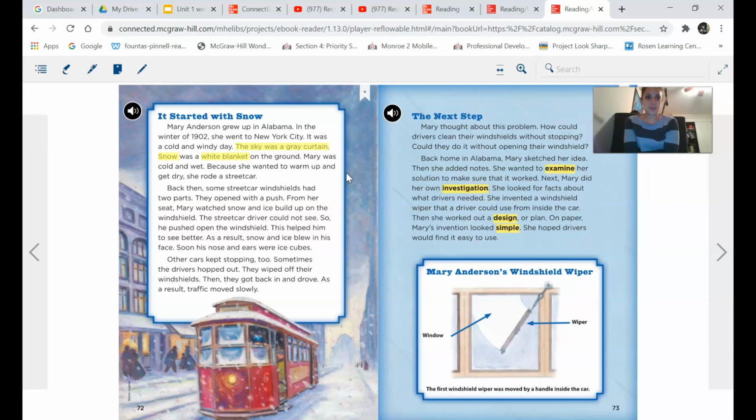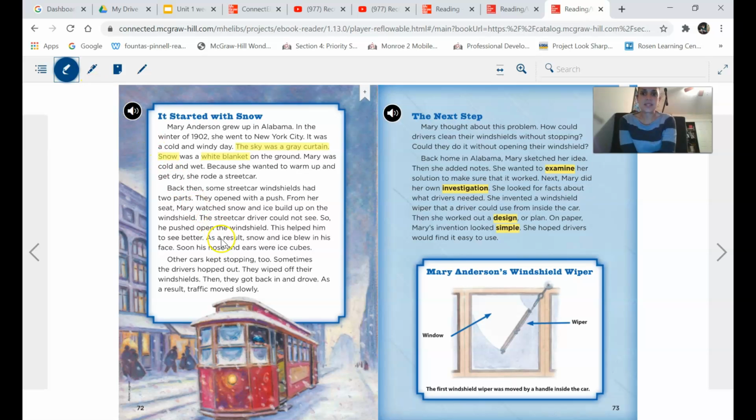Let's pause here. Again, on this Ed Puzzle, on the right-hand side of your screen, a question is going to pop up. Try and identify the metaphor on your own that's comparing two unlike things. Let's check our thinking. Soon, his nose and ears were ice cubes.